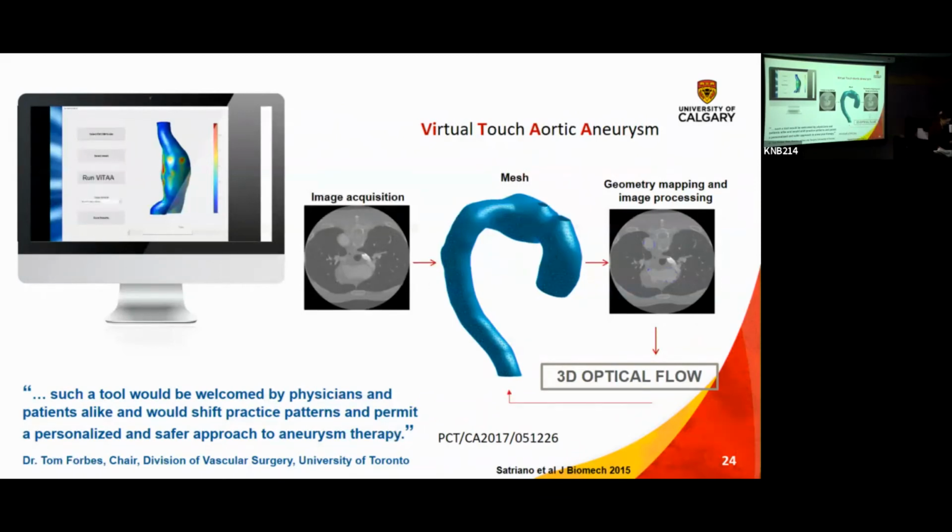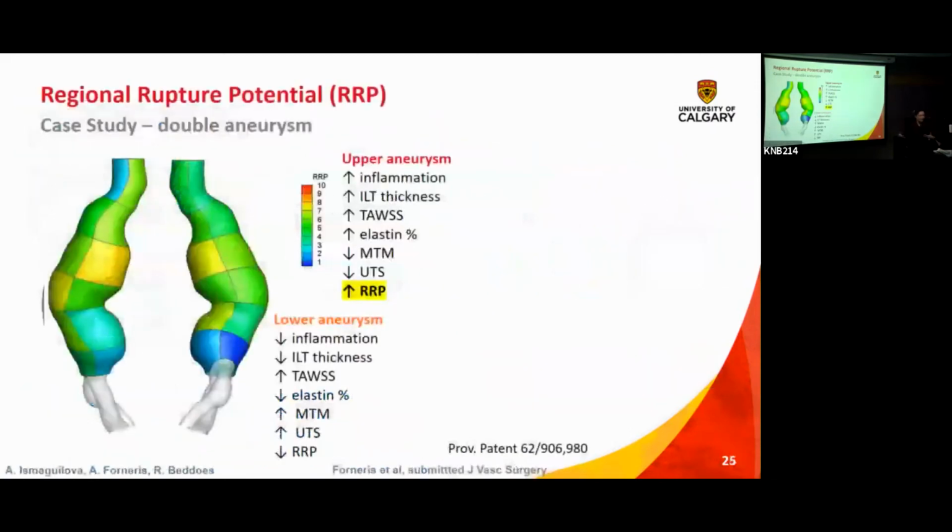Okay, so we do the kinematic analysis, and then we do the fluid dynamic analysis, and what we have come up with is this RRP, the regional rupture potential, which takes into consideration the flow dynamics and the strain and the presence of thrombus, if it's present, puts it all together and shows us and correlates with strength.